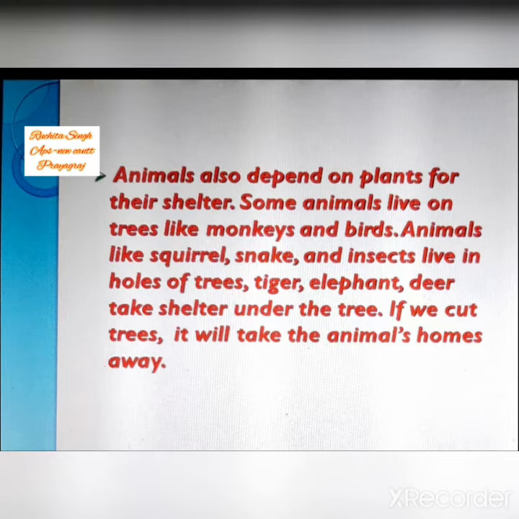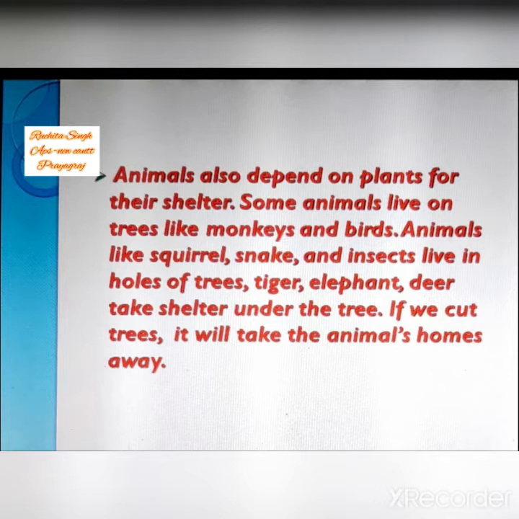Then there are many more animals who are also living somewhere near the plants only. So animals not only depend upon plants for their food, but they also depend on plants for shelter. Now animals like squirrels, snake and insects live in holes of trees.